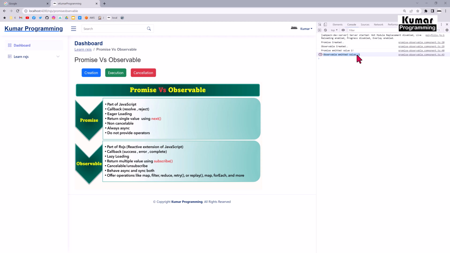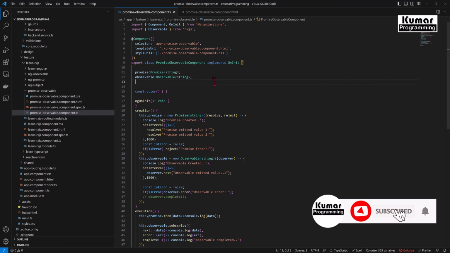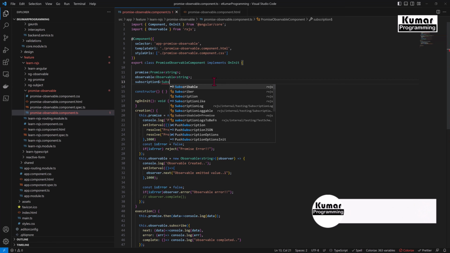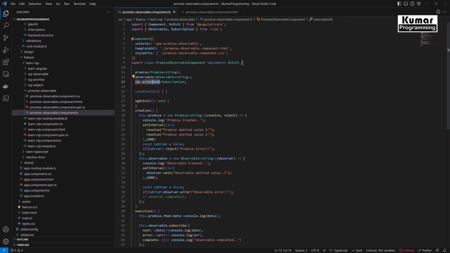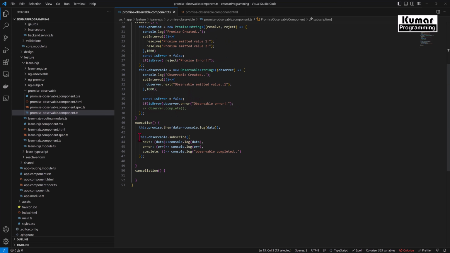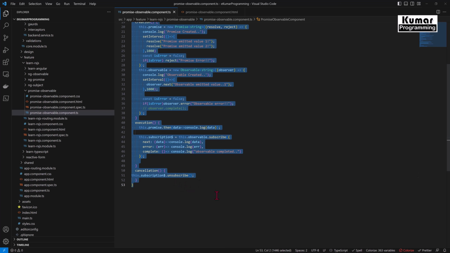So here we have a provision to cancel this observable. Okay, so now let me show you how we can cancel this or unsubscribe. Let me go back to my Visual Studio. Here I'll create a subscription. I'll put a dollar sign as a suffix, then I'll take it as subscription. Now whenever we are subscribing to any observable, it returns a subscription. So this.subscription equal to, so now we have our subscription. Now inside our cancellation method, this.subscription.unsubscribe. Okay, very easy, isn't it? Now let me format the code. Control A, Control K, F.